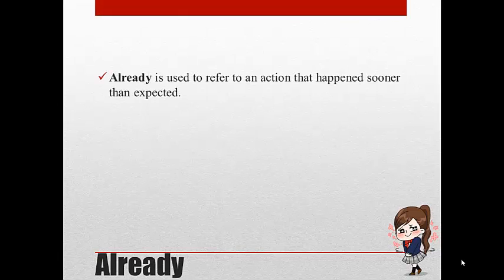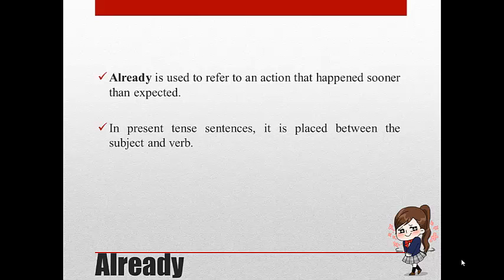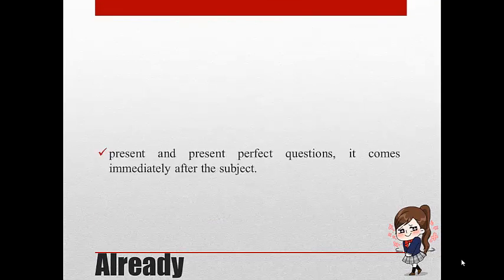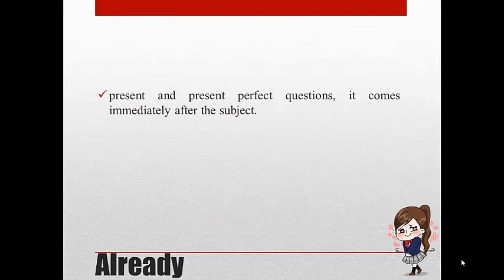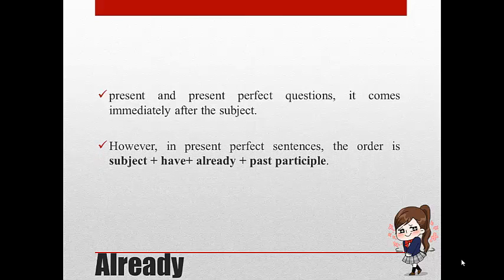Already. Already is used to refer to an action that happened sooner than expected. In a present tense sentence, it is placed between the subject and verb. In present and present perfect questions, it comes immediately after the subject. However, in a present perfect sentence, the order is subject plus have plus already plus past participle.